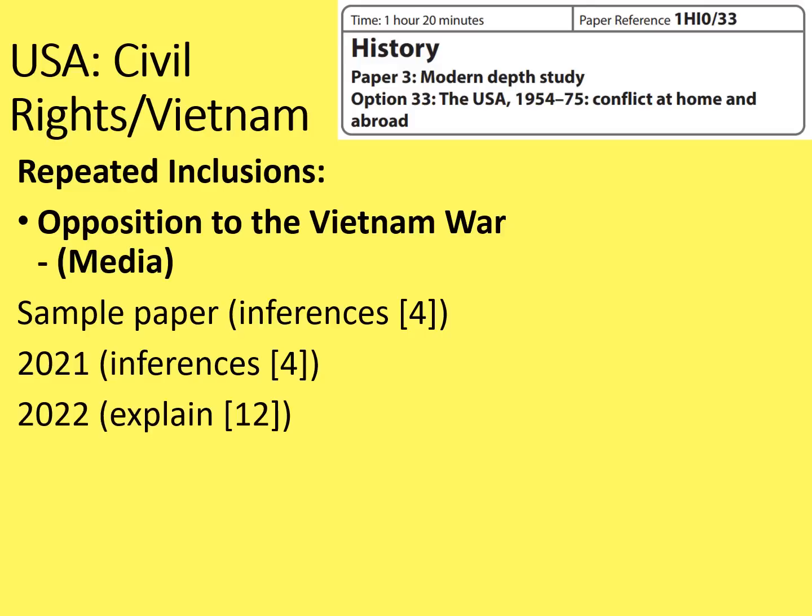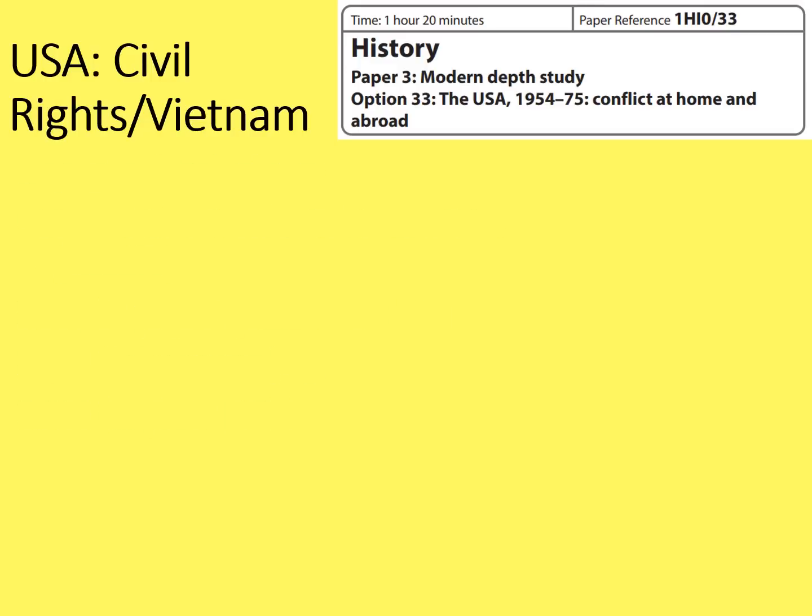What hasn't appeared though is support for the Vietnam War, so maybe it's the turn of something else. The narrowness of this part of the paper can be explained by question 3, A, B, C and D, which are all related to the same inquiry. So which ones have come before?